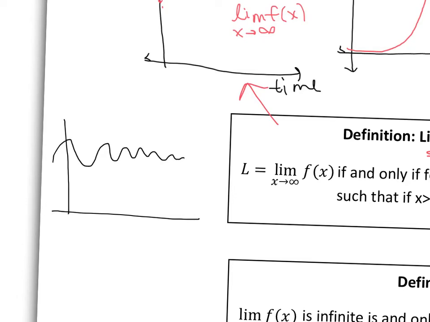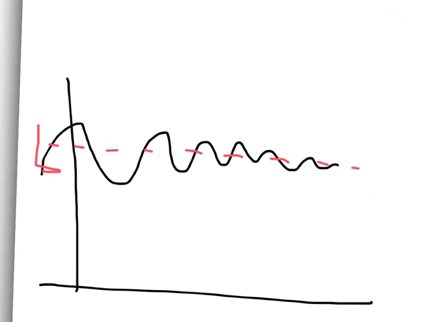So we can say that is our function. And we know our function is going to level out at some value here. Call that value of our limit L. Okay. So this definition tells me that as long as I'm within an epsilon value of L, so we can call that L plus epsilon, and we can call this L minus epsilon.